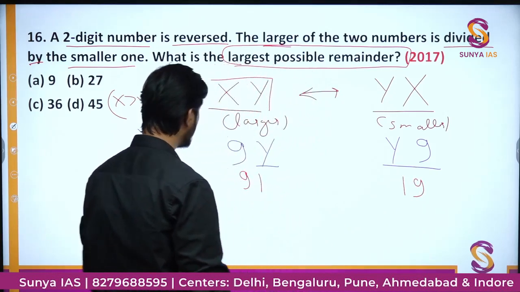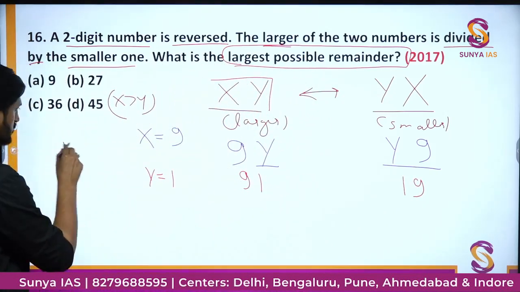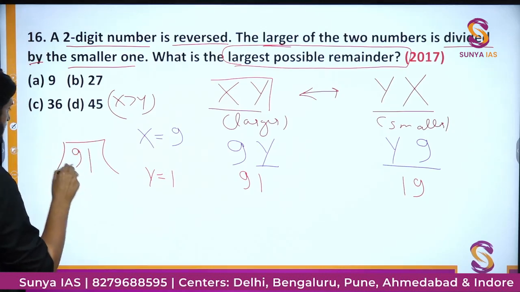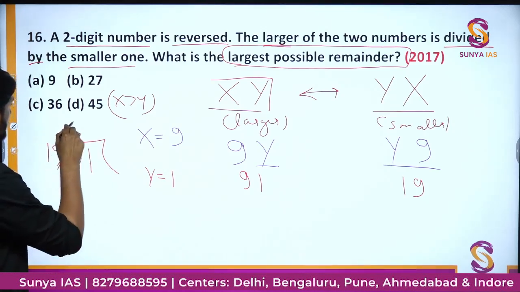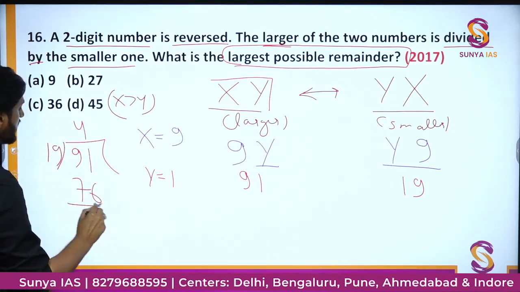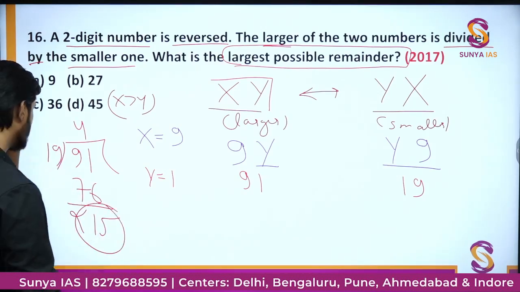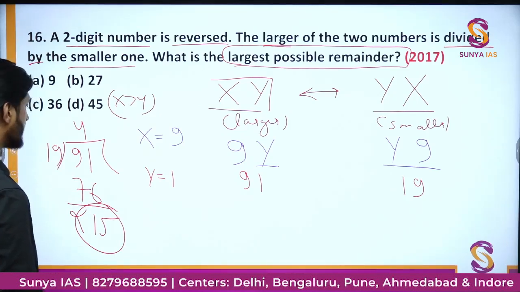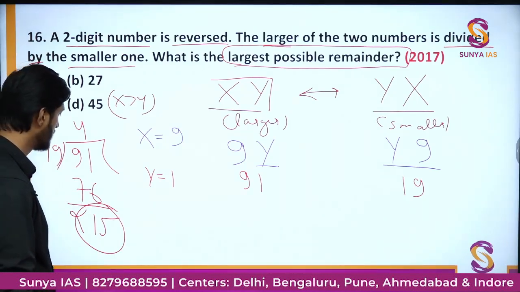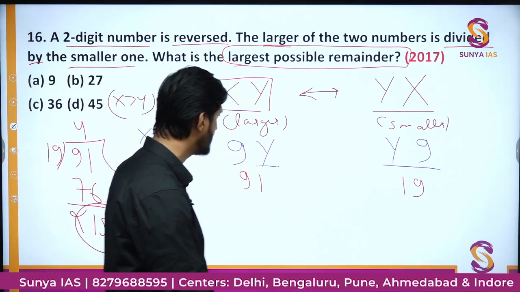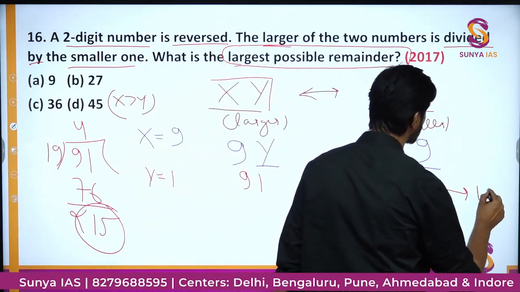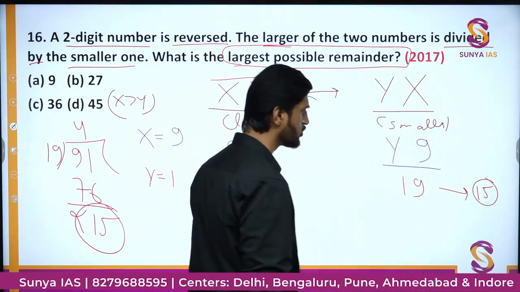When you try to divide it, let me do the division here in the corners. 91 divided by 19, it will go perfectly 4 times, that is 76, and you will have 15 as the remainder. Okay, that will be the case. So here the remainder is coming out to be 15. It's not that large, which we should expect.